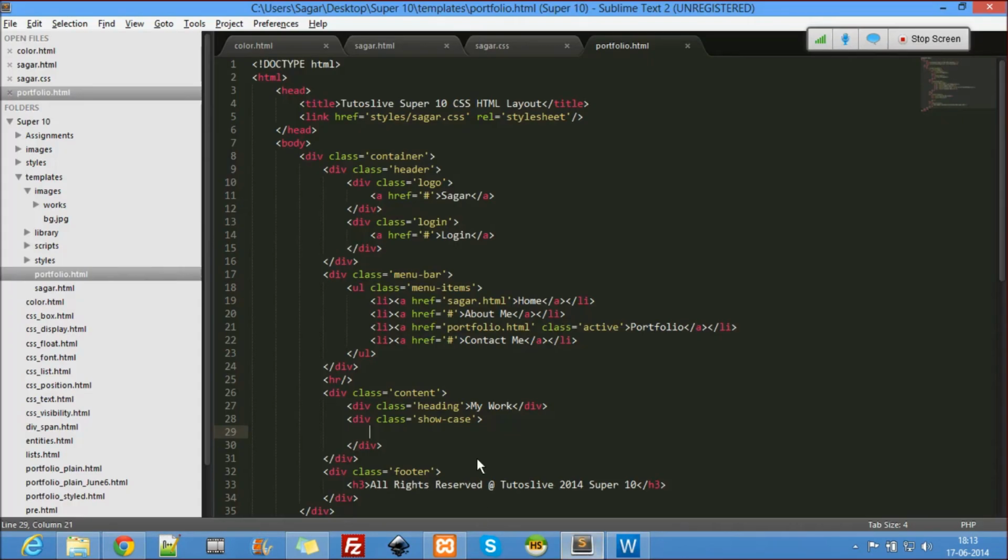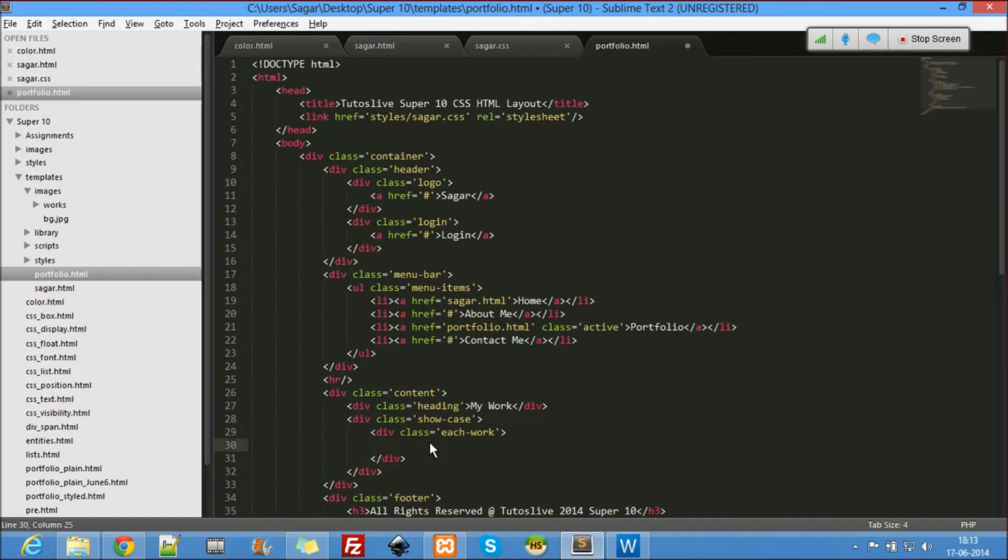Showcase. So inside showcase we have a div with class equal to each work. Inside this div, class equal to each work image, and at the same time we have a div with class equal to each work description, desc.